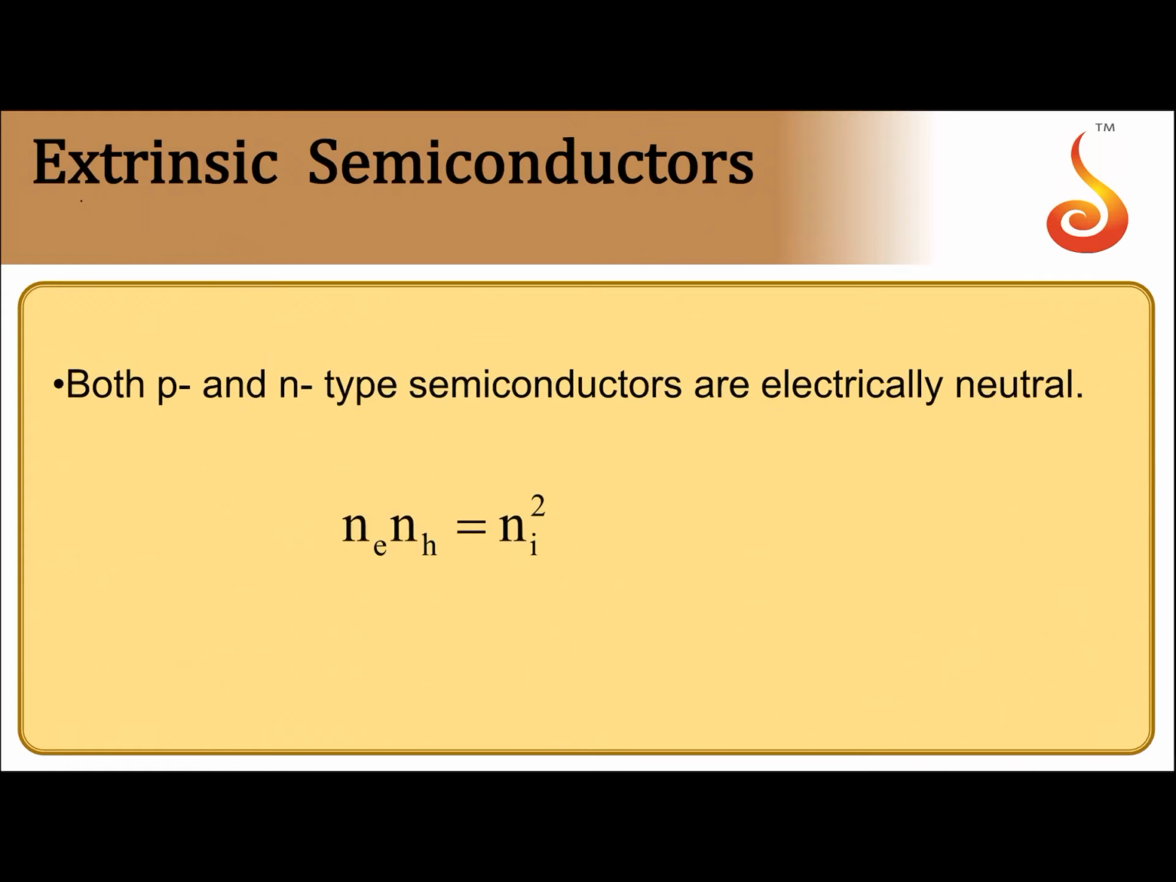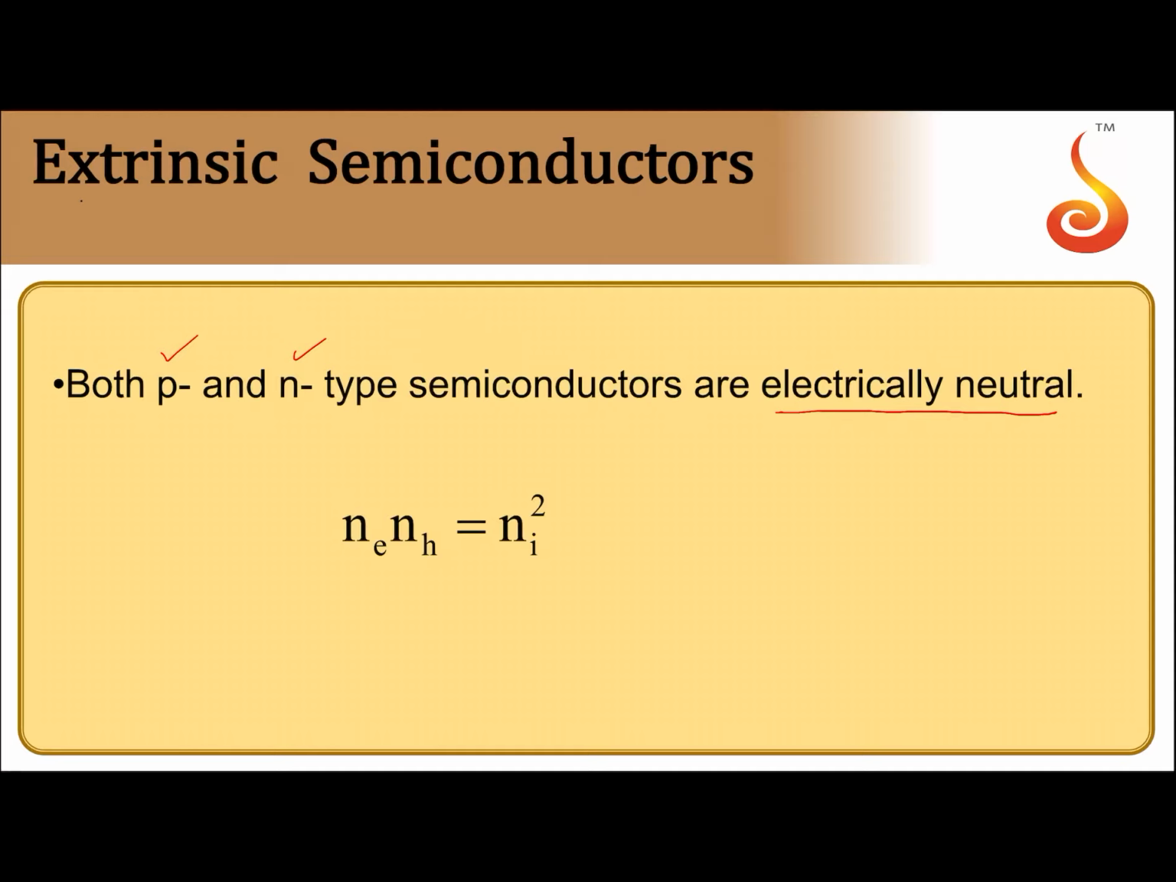Now notice one thing, both p-type and n-type semiconductors are electrically neutral. Don't get the notion that n-type is negatively charged and p-type is positively charged. It is the electron concentration, or the hole concentration, that will be greater, not the electron number itself.